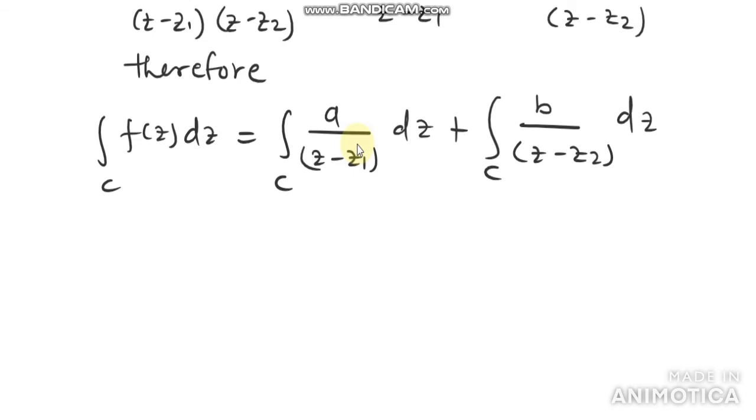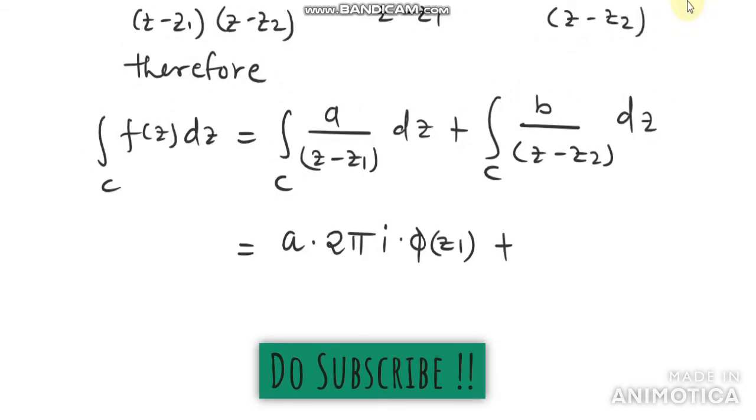Now, by Cauchy's integral formula, because a is a constant, the value of this integral is a into 2 pi i into phi of z1, plus b into 2 pi i into phi of z2.